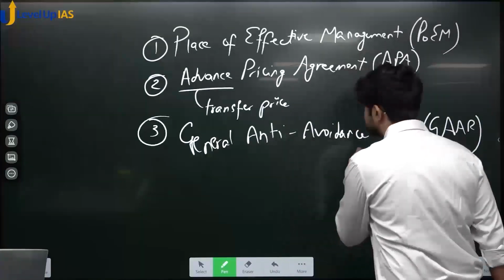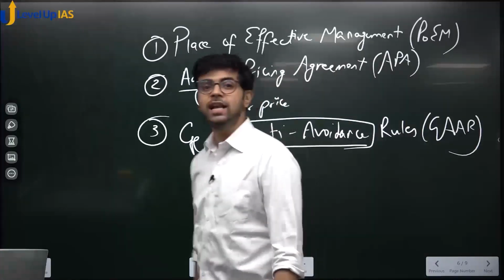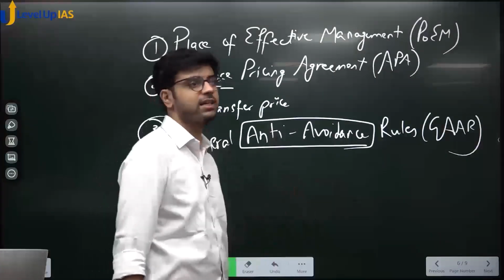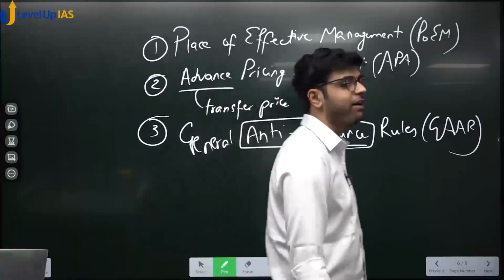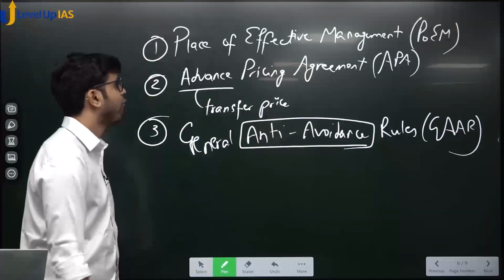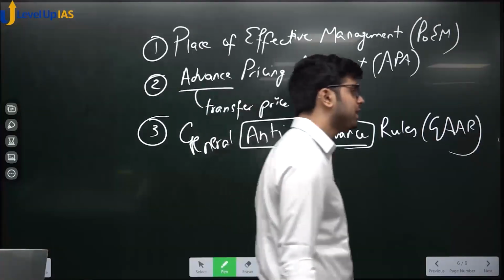See, anti-avoidance. Rules to disallow transactions which are made with the sole intention of avoidance of taxes are called general anti-avoidance rules. What was POEM? Place of effective management. What is it relevant for?